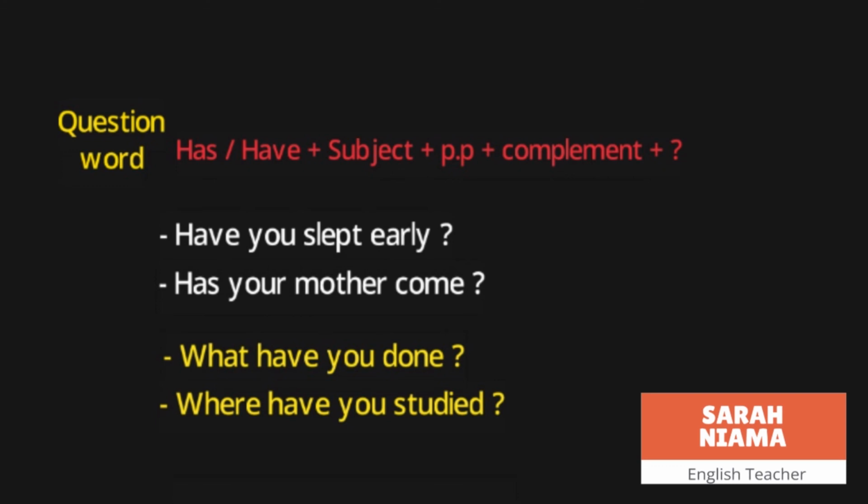The meaning of this sentence معنى هاي الجملة هو أين درست.